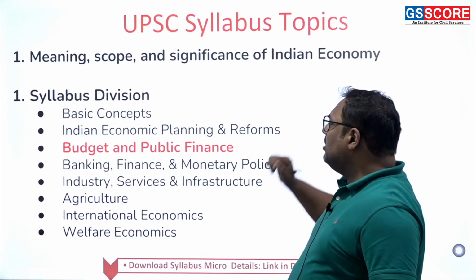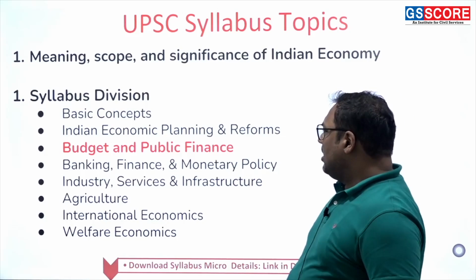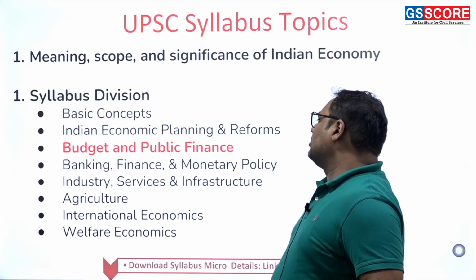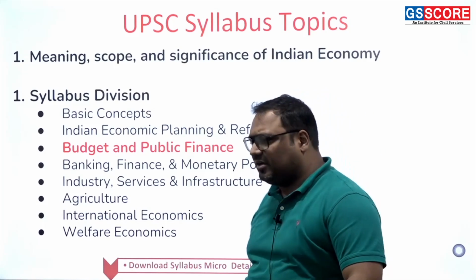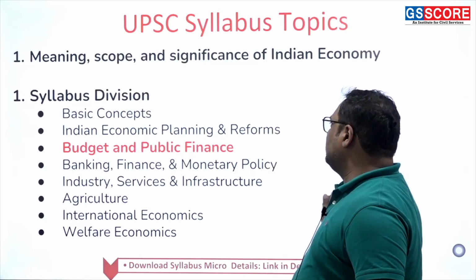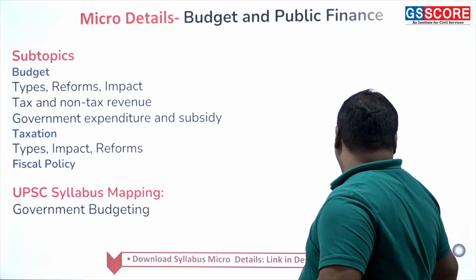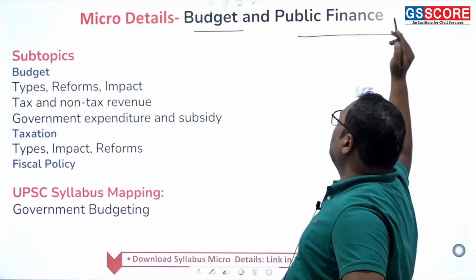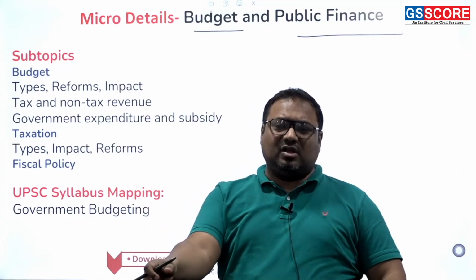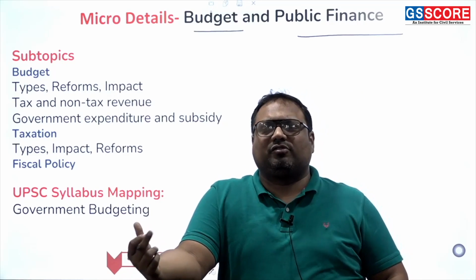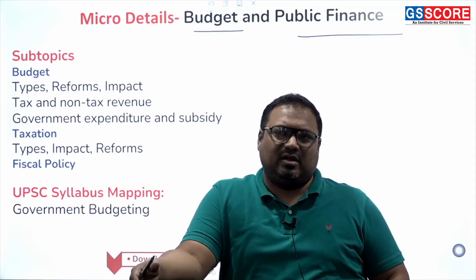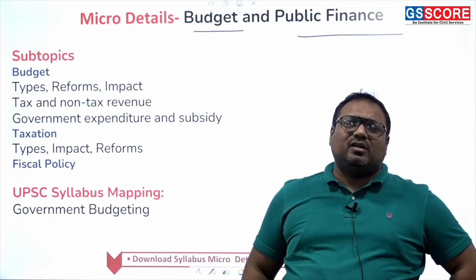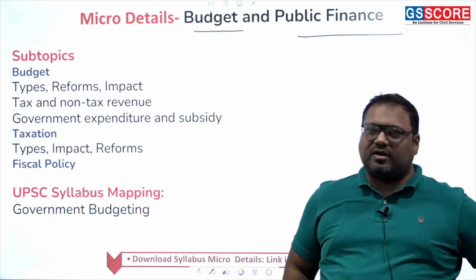Now we are moving to the third section of this syllabus. I have divided the syllabus into 8 sections in total. So the third theme, or third section, we are going to discuss today is budget and public finance. Let us start with that. Broadly, when we look at budget and public finance, what are we talking about? Budget as such is not even given in our constitution. Our constitution says annual financial statement, Article 112. So the budget itself is a statement of the Consolidated Fund of India.